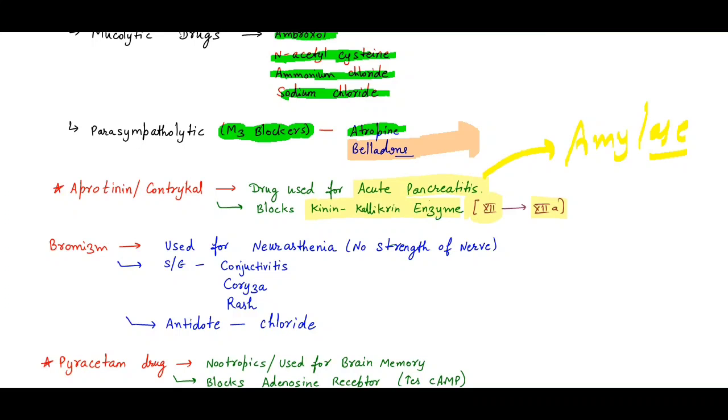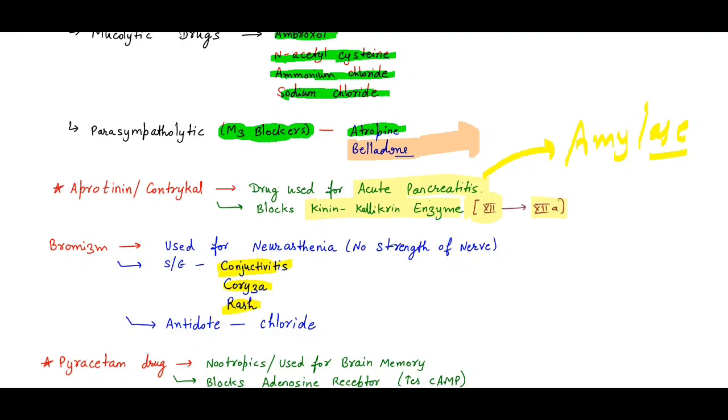Next is bromism. Remember, we have one disorder, neurasthenia. Neurasthenia means there is no strength in the nerves, or the nerves become very weak. In this case, we will use bromides. Bromism has side effects: it can cause conjunctivitis, which is inflammation of the conjunctiva, coryza, and skin rashes.